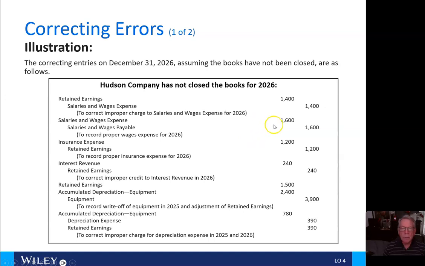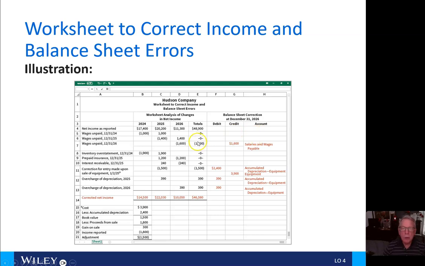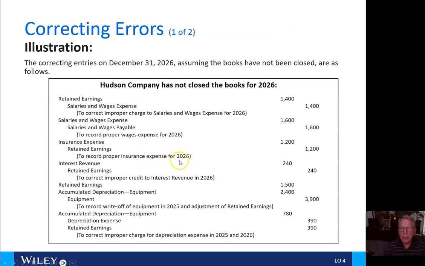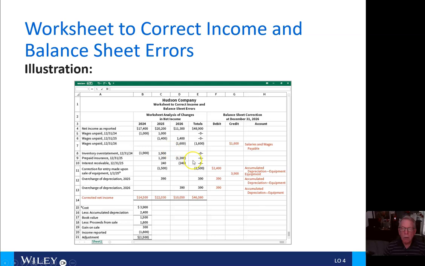We would have a debit for $1,600 to salaries and wages expense and a credit to salaries and wages payable for $1,600, shown here, and insurance expense of $1,200 and retained earnings of $1,200, shown here.